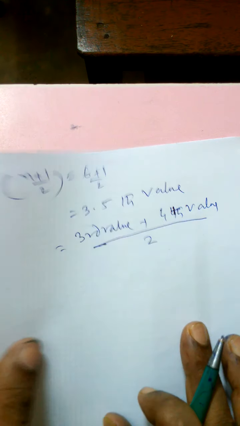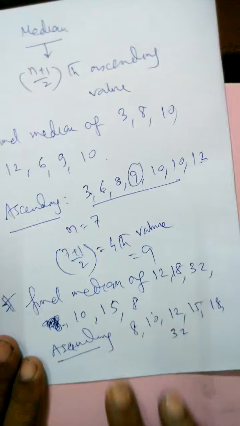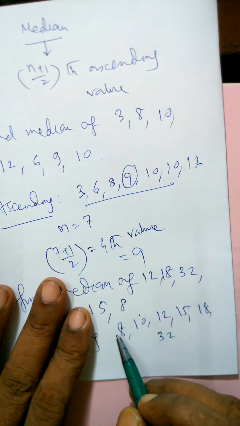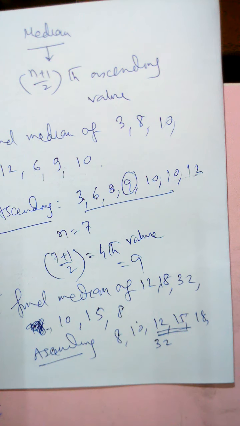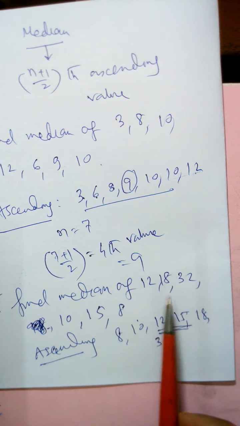When you see the ascending data, you may think obviously you are having 2 medians. No, we cannot have 2 medians. Mode may be more than 1; we can have bimodal, 2 modes. But in case of median, we cannot have 2 medians. Median will always be 1. And that only 1 median means the (n+1)/2th value, which is the 3.5th value, makes no sense.